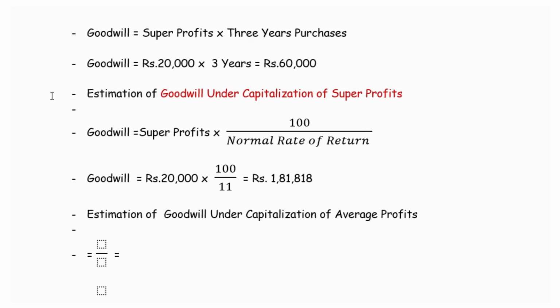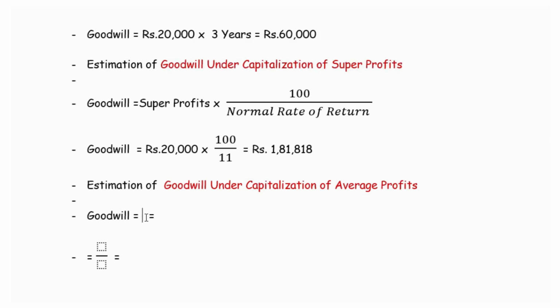Here we are capitalizing the average profit for getting the goodwill. That is, goodwill is the total capitalized value of the firm. From this we have to deduct the actual capital.